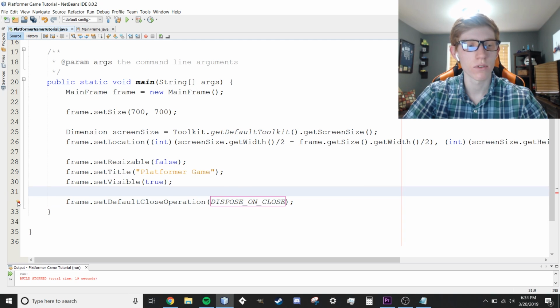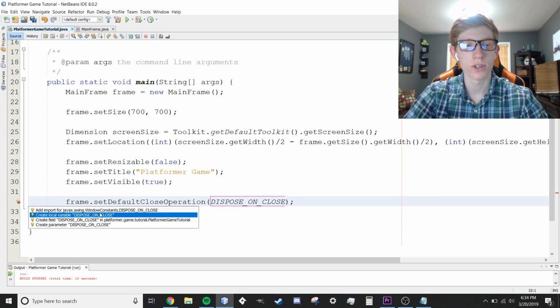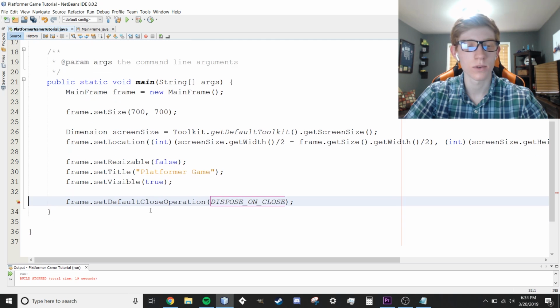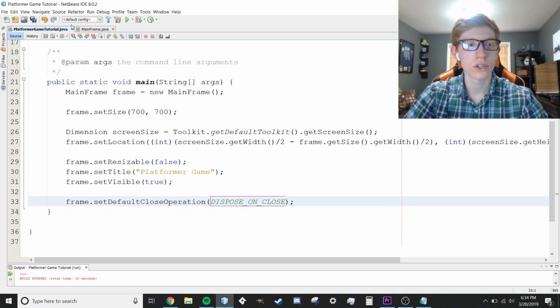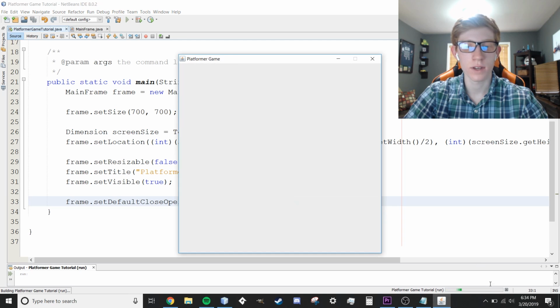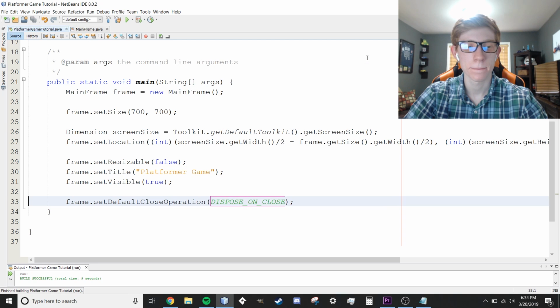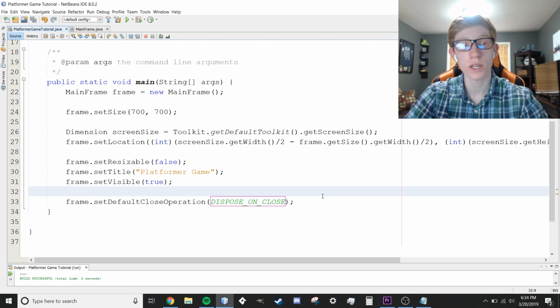I believe we need an import for that. Yeah, import javax.swing.WindowConstants.DISPOSE_ON_CLOSE. Again, just click the default there, but if you missed it, this is it right here. So now what should happen is when we run our program, you can see we're running right down here. These little green lines mean that we're running. If we close it right down there, that went away, and we can see build successful, time 9 seconds. I know that's really small, sorry, but that will close our program. That's all we need with that.